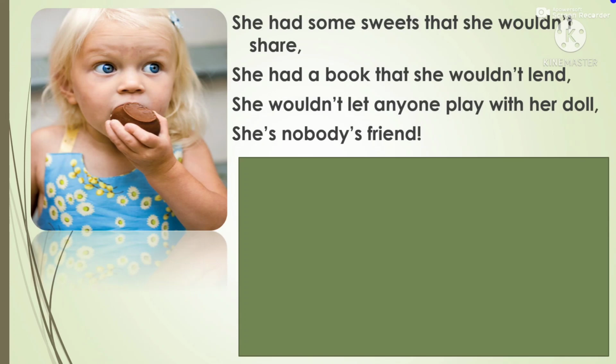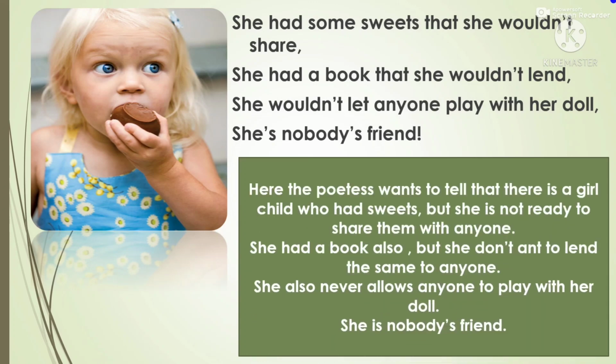Now we will discuss the poem. This is a very interesting poem, students. Let us read and recite. She had some sweets that she wouldn't share. She had a book that she wouldn't lend. She wouldn't let anyone play with her doll. She is nobody's friend.